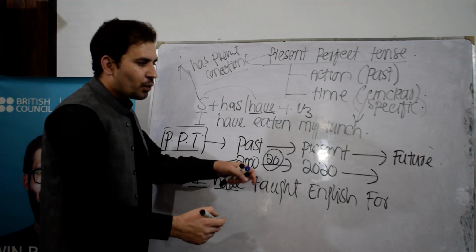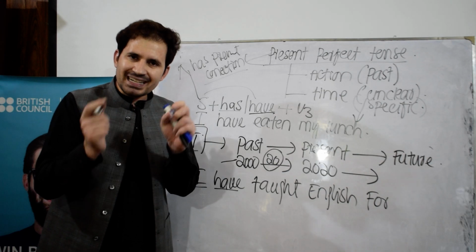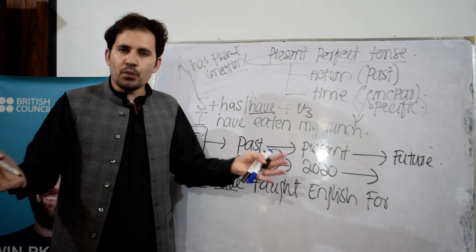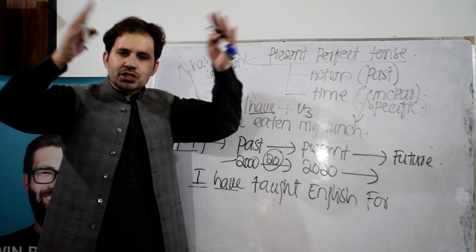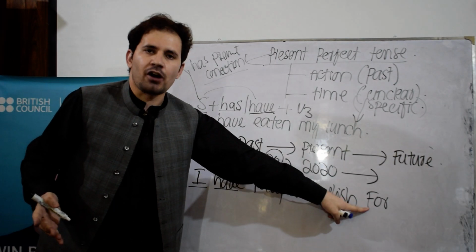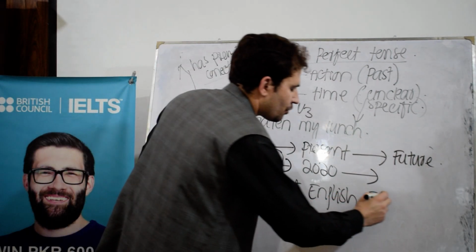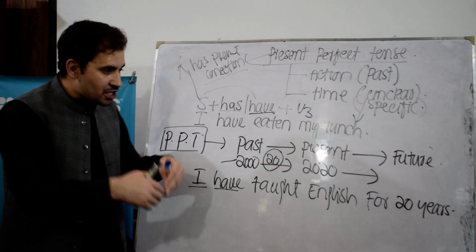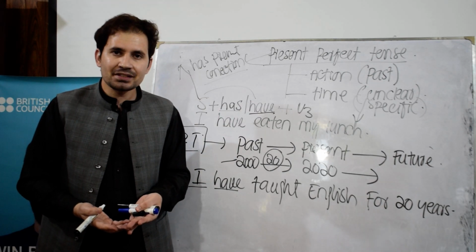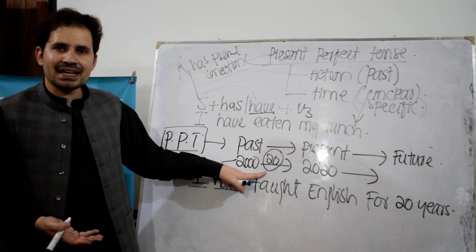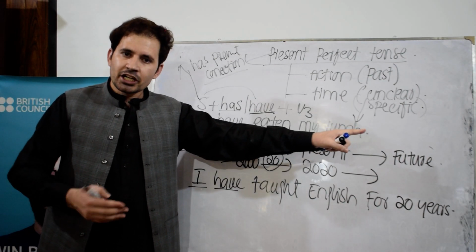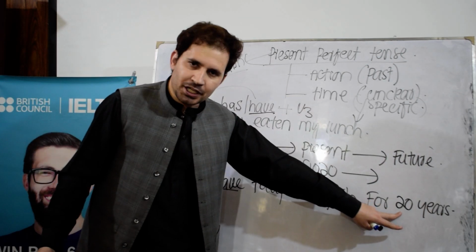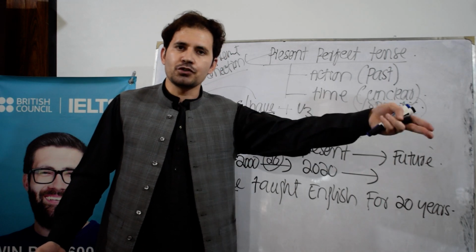The preposition for is used before a time that shows duration, like 20 years is a duration. Whenever you want to talk about the duration of an action, we use the preposition for. So I will say, I have taught English for 20 years. Again, according to my definition, an action started in the past, continues to the present time, and it may or may not go to the future. The action started 20 years ago, I still teach, and maybe in the future I can also teach.